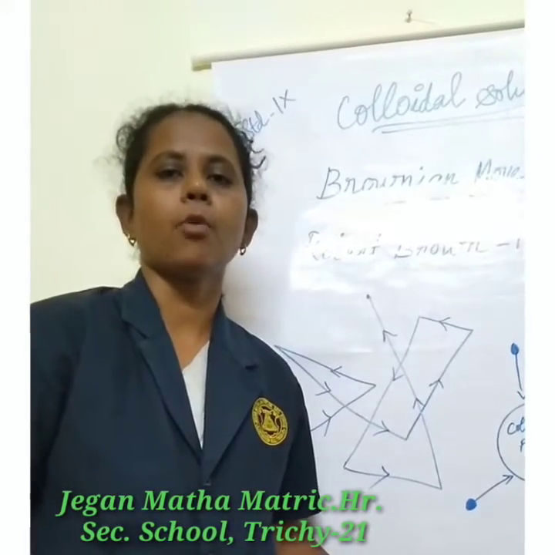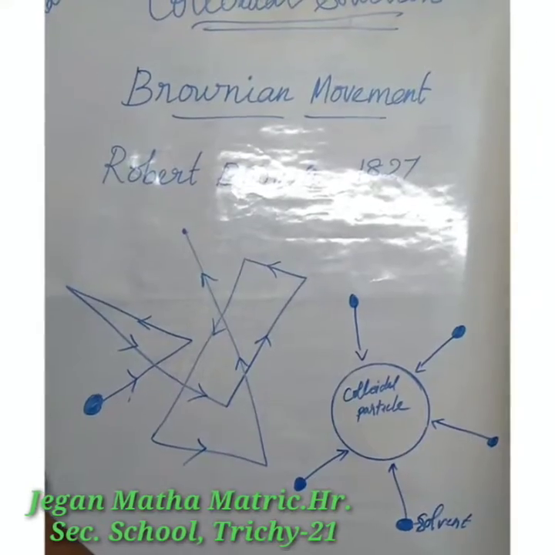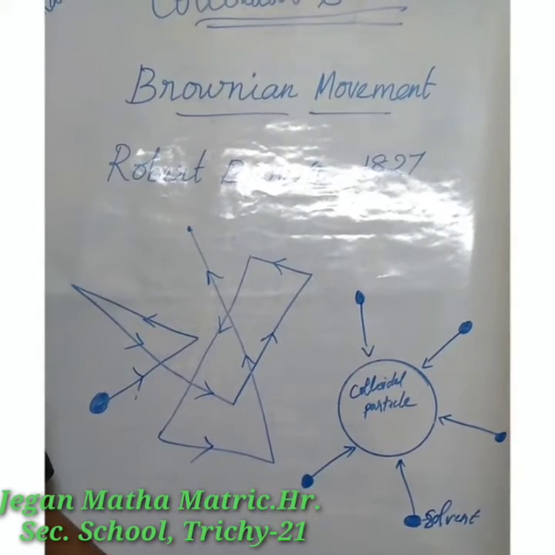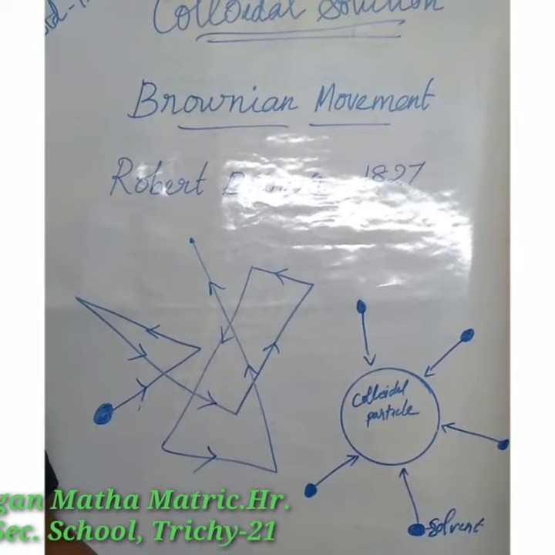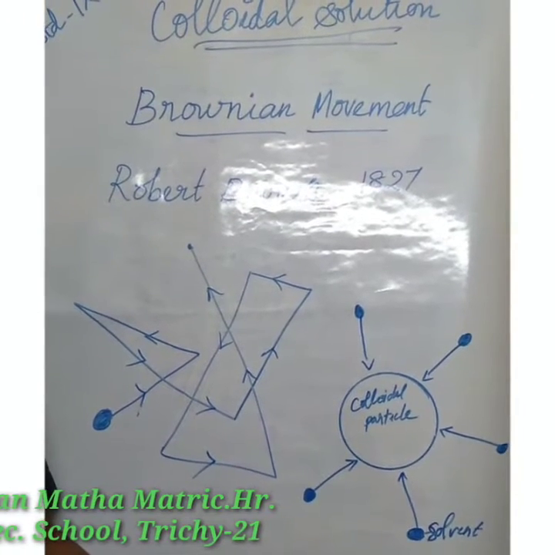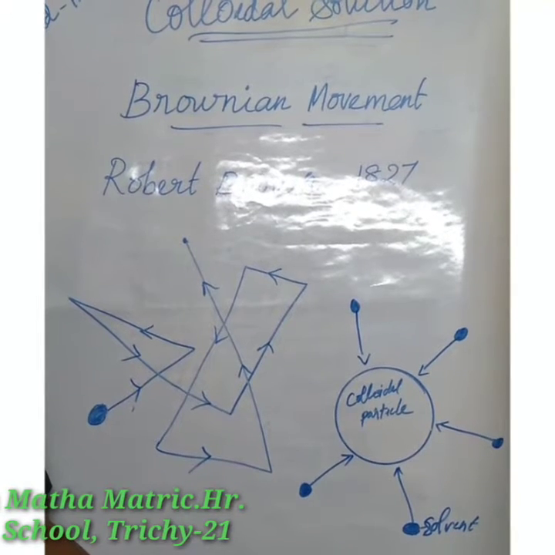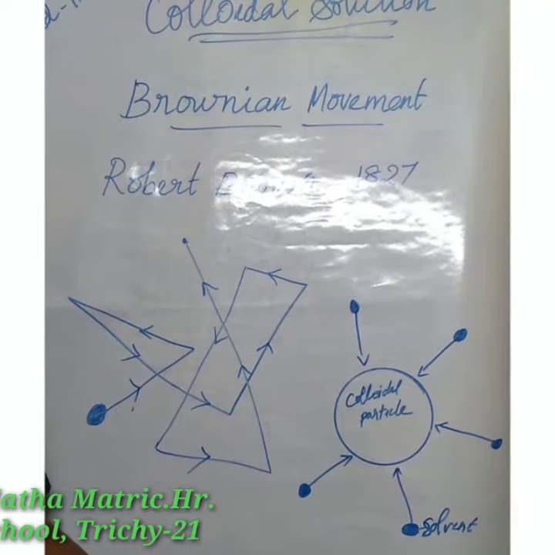Now let us see about Brownian movement. When atoms or molecules move randomly, they collide with each other. This is known as Brownian motion.